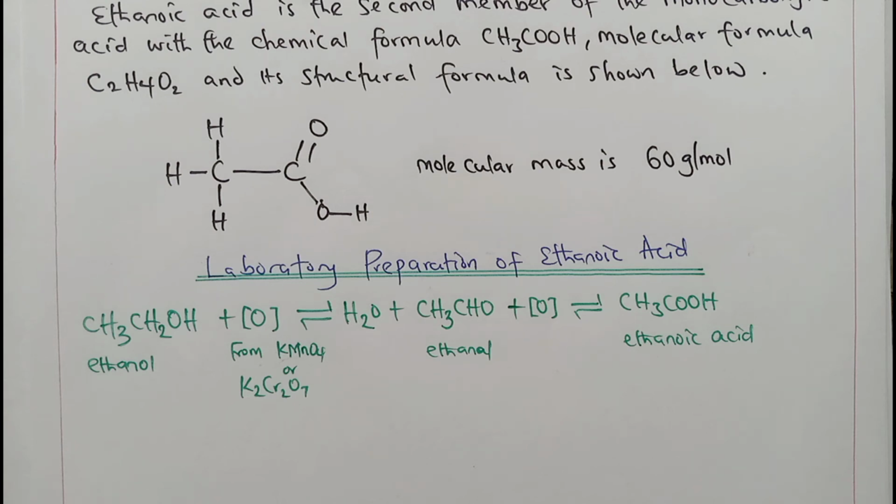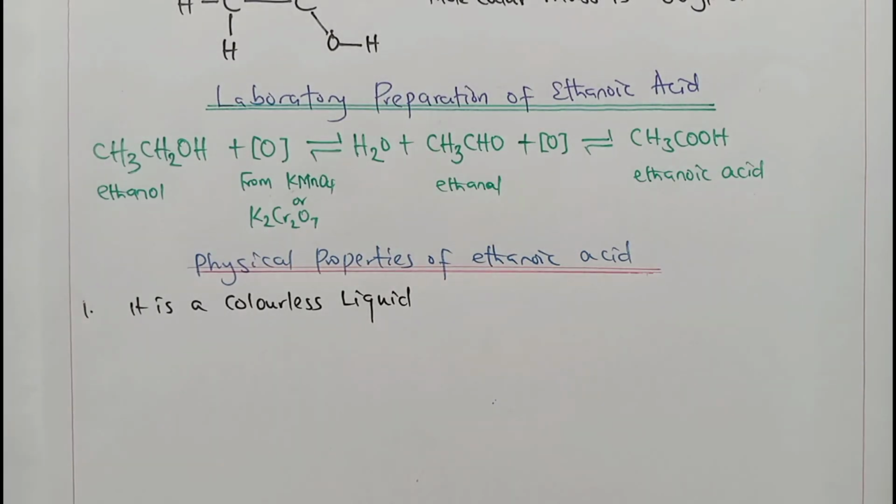There are other ways of preparing ethanoic acid, but the one much more used is bacterial oxidation of ethanol. Now, you know that we have actually done ethanol preparation from starch. Therefore, you can go back to that and answer that question that I said they probably can give you. Let's look into physical properties of ethanoic acid. It is a colorless liquid, and I want you to know that the lower members of alkanoic acid are colorless liquids too.